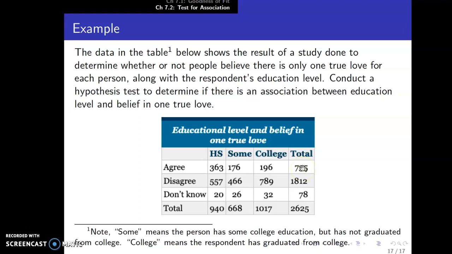But we want to look specifically at whether there's a big difference in the proportions. We're looking at the proportions of high school, some college education, and college degree or more. Does that have an effect? Is there an association between the college level and belief in one true love? I copied this information over to a Word document.